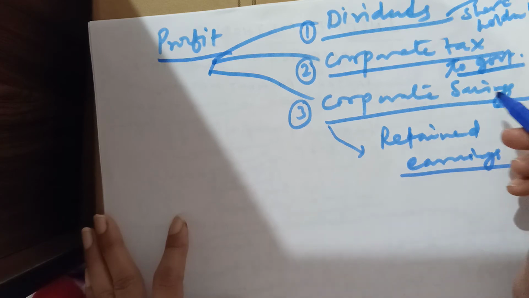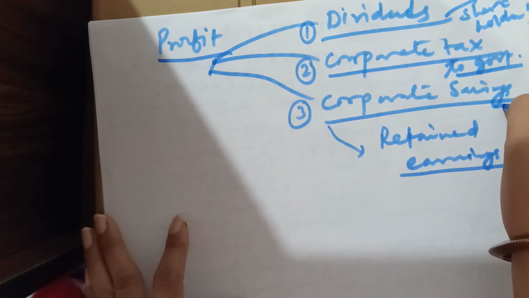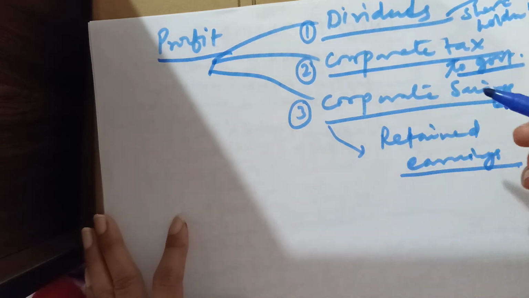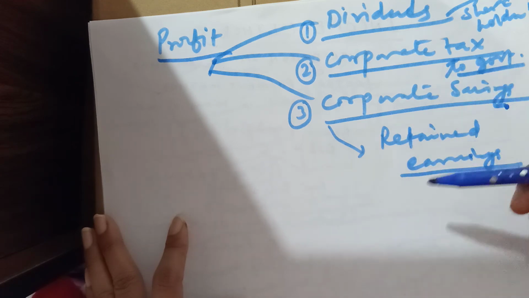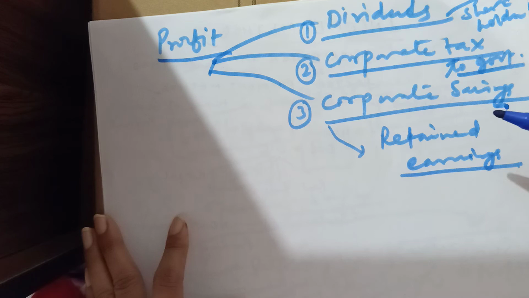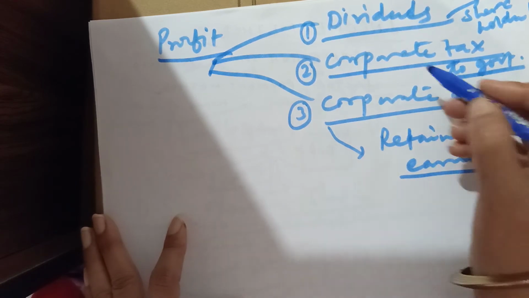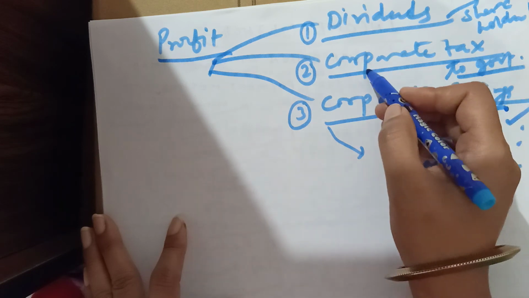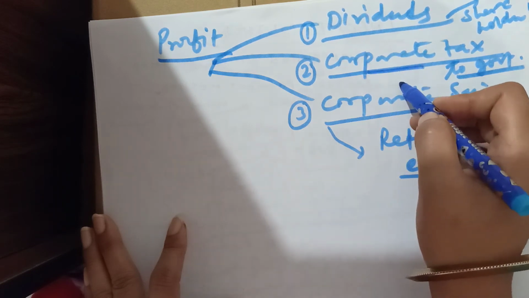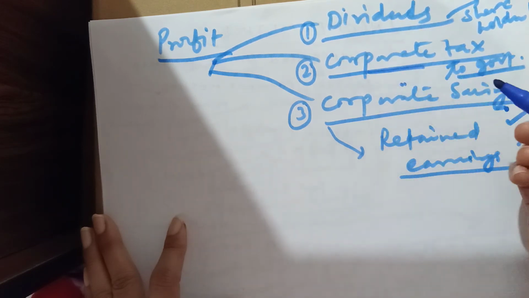Corporate savings, these are undistributed profit, the part of profit which is not distributed and will be used for future expenses to meet any unexpected expenses. These will be kept in the firm itself. And the corporate tax is the tax which is paid to the government.